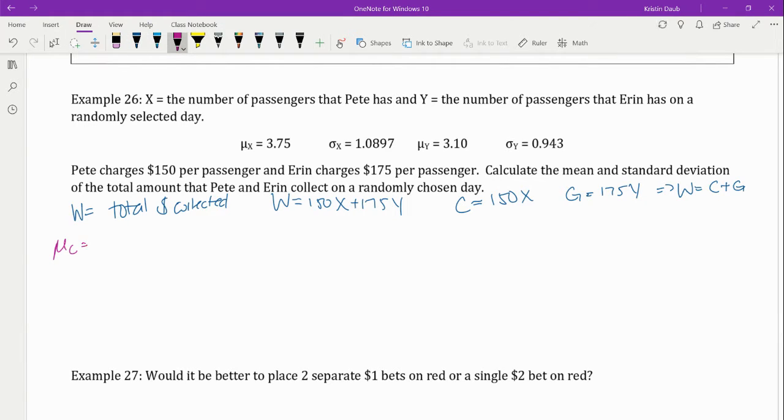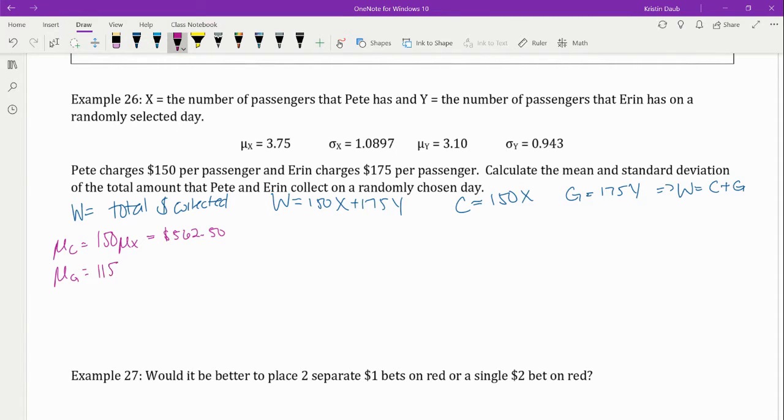And I'm going to use my formula from before. I'm going to take 150 times mu of x. And this is the same as what we did before. We already did this question in one of our previous examples. And then I need to find the mu of g, which I have not done yet.